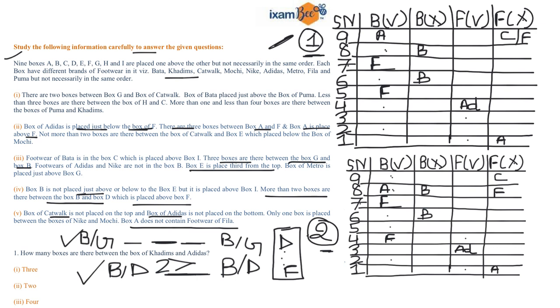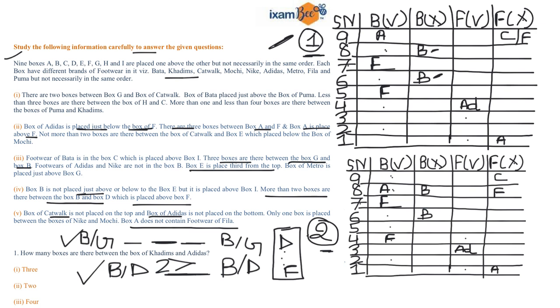See, from serial number 5 to serial number 9, all the positions are already occupied and we know that B cannot be placed at 6th and 8th position. So we'll try fixing B at 4th position.